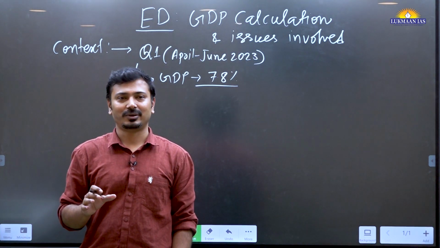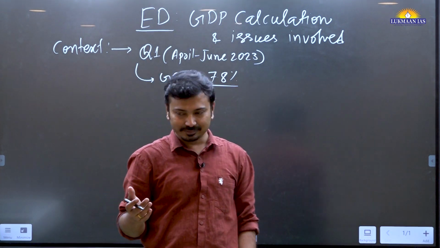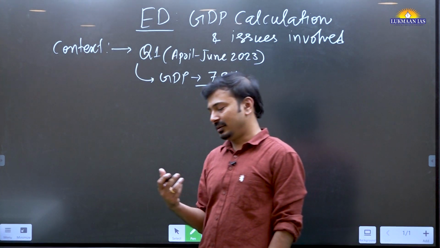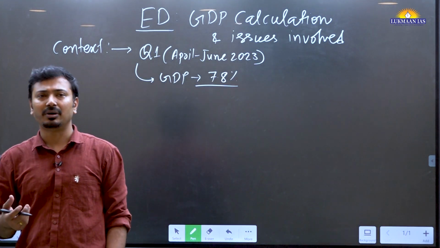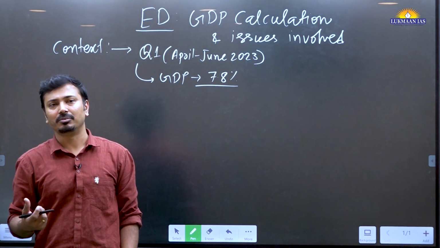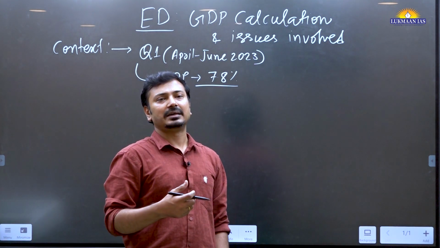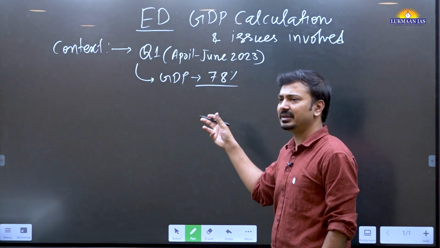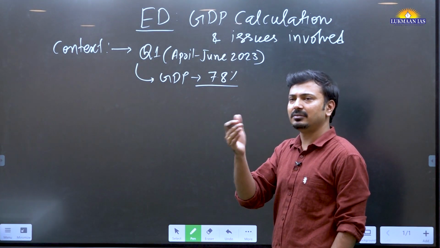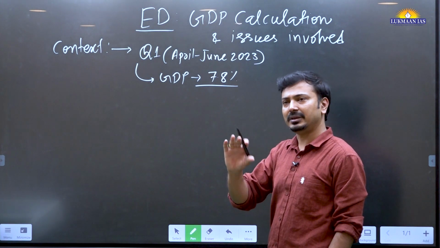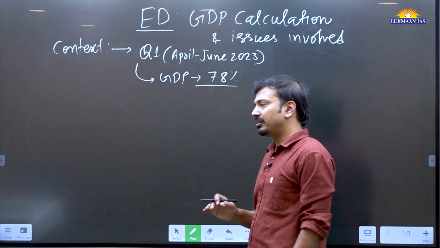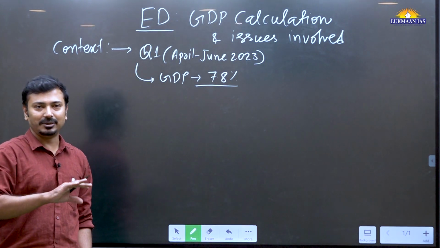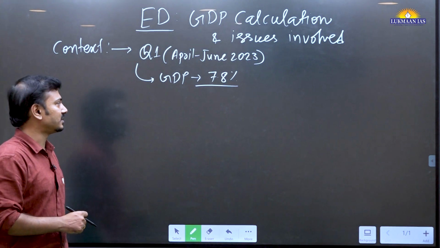They will ask, like, what are the changes made after 2015? Already asked. They will ask what you mean by GDP, or what the drivers of economic growth in the country are, or they will ask about calculation methodology. Largely they are focusing on this calculation methodology. It is given in NCERT, even the comparison before 2015 and after 2015 is given in NCERT. So they are largely asking questions related to the calculation aspect. They can ask what GDP and GVA are, right?